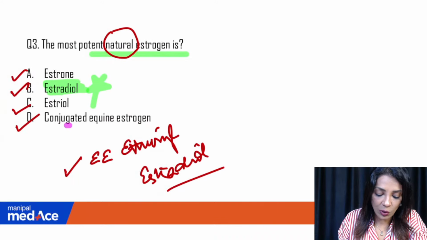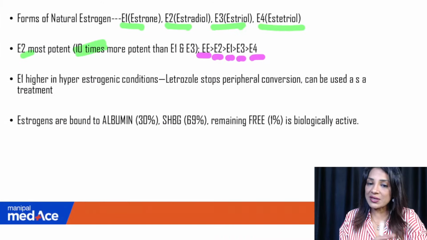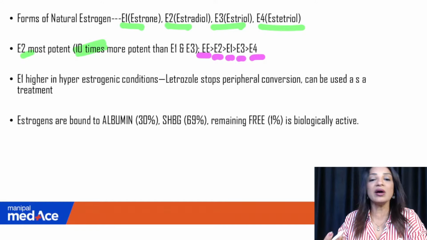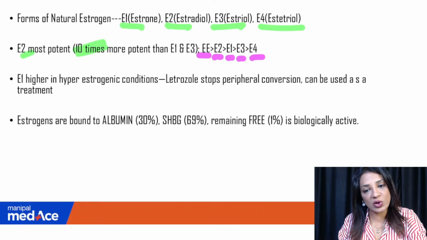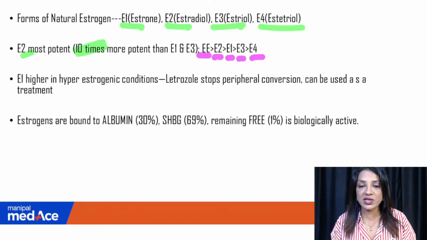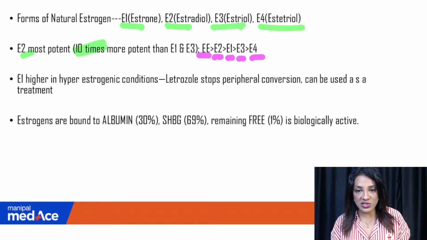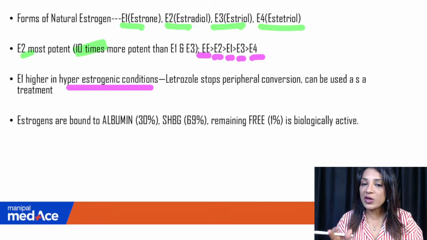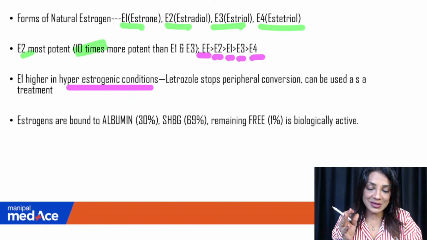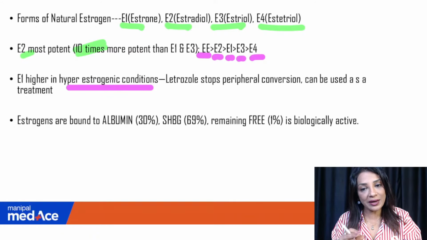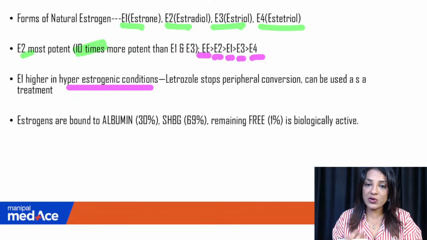So they've also mentioned conjugated equine estrogen. That is basically a menopausal estrogen. In menopause patients, what is happening? The FSH and LH are increasing. So conjugated equine estrogen is given to basically correct the menopause symptoms. E1 is higher in the hyperestrogen condition. Why in the menopause are we giving E3, estriol, that is the conjugated salt of this particular E3? Because it is least potent and it will not act on the uterus, and it will not be as dangerous as compared to the E2, because E2 is most potent.